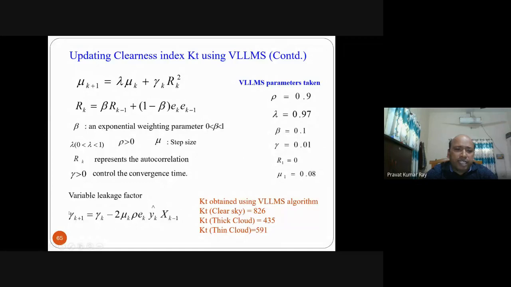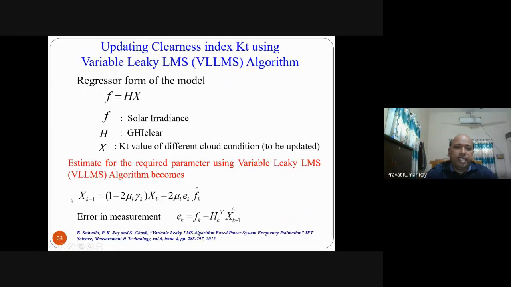So after updating the leakage factor, R, and the step size, the final update for X is obtained. In this way X is finally updated, and what is X? X is the KT value of different cloud conditions. So X finally updated means the KT value of different cloud conditions is updated.